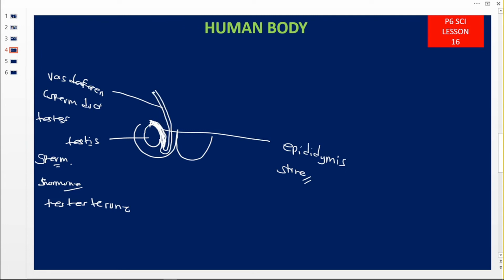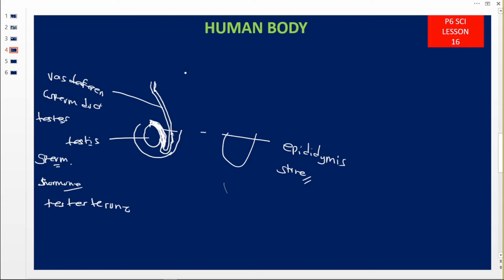Then this sperm duct is going to go until it reaches what we call the abdominal cavity inside there. On reaching the abdominal cavity, let us make it clear. Okay, so this one is the sperm duct. Now this is our scrotal sac, the scrotum. Then here we have also another scrotum, but they are not far like this, they are joined, but I want us to just make this one clear.